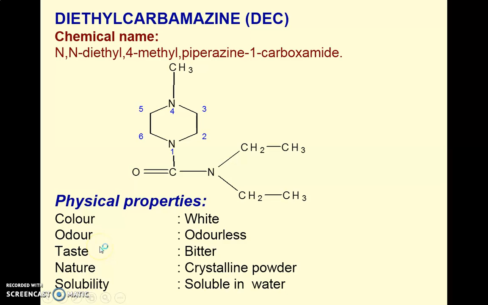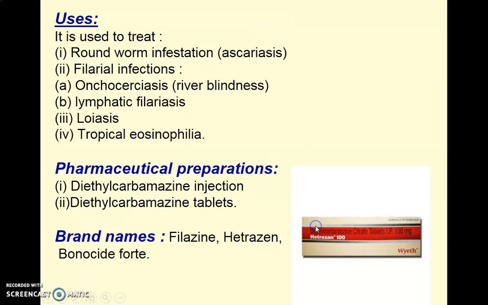Now the physical properties: it is white, odorless, has a bitter taste, is a crystalline powder, and is soluble in water. Next, uses of DEC: it is used in the treatment of roundworm infestation or ascariasis, filarial infection, onchocerciasis, river blindness, then lymphatic filariasis and loiasis, as well as in tropical eosinophilia.